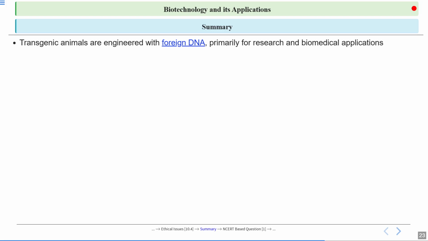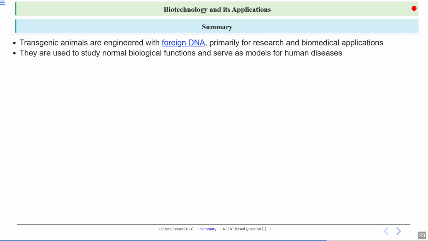So now, what we have studied in today's class, what was the summary of today's class? First, we talked about the transgenic animals. What are the transgenic animals? They are engineered, genetically modified with foreign DNA, primarily for research or many biomedical applications, which we have studied: to study disease, to study normal physiological and developmental processes, and for biological products, vaccine safety, toxicity safety, and all those things.